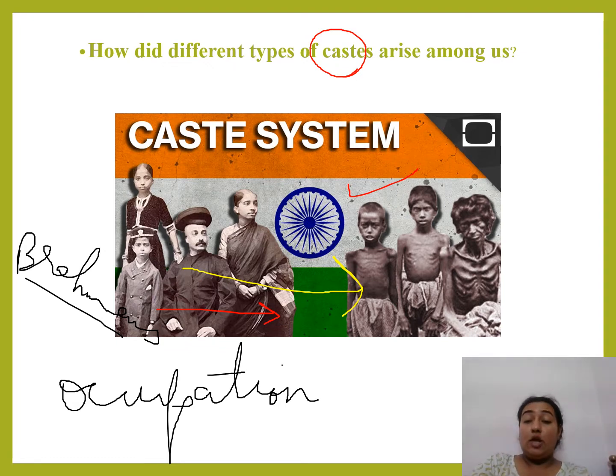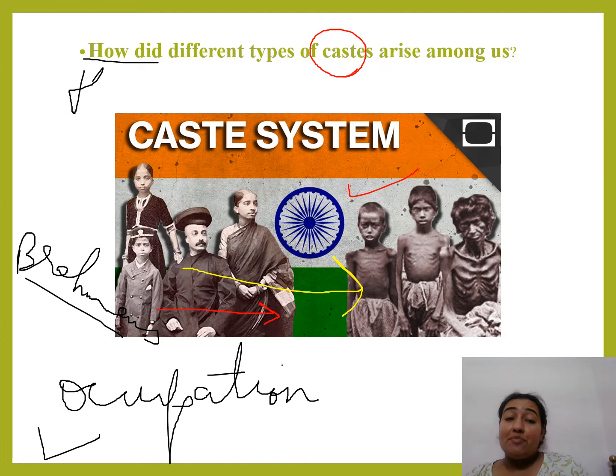Similarly, warriors were fighting for the country. They had some sort of respect. So they said we will come in the second. So their occupations defined which place they would stay in. Up until here, I hope this is clear to all of you. So how did they define it? They themselves made it.